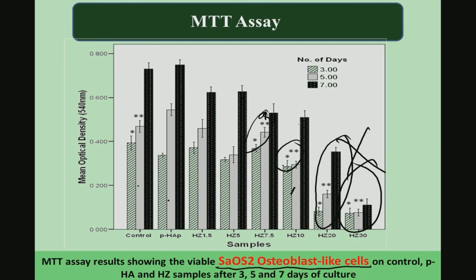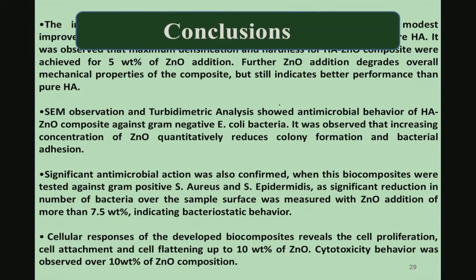Up to 10% is still okay, one can consider, but in the case of fibroblast cells, from 5% onwards it is not that good. So, osteoblast cells show some tolerance up to 10% zinc oxide, but overall one would recommend that, cell compatibility-wise, hydroxyapatite with 5% zinc oxide is safer than 10% or 20%.